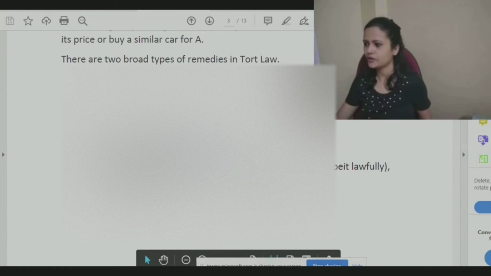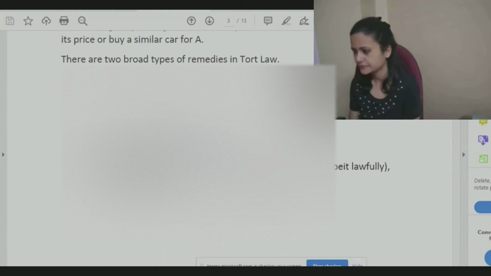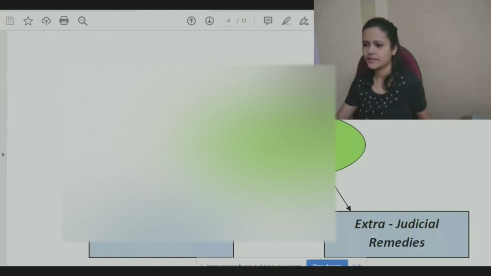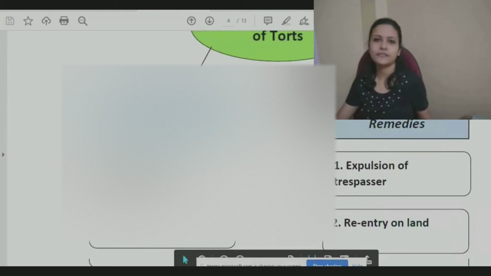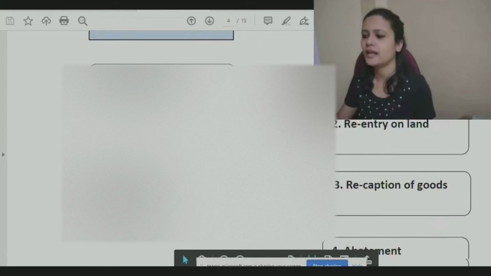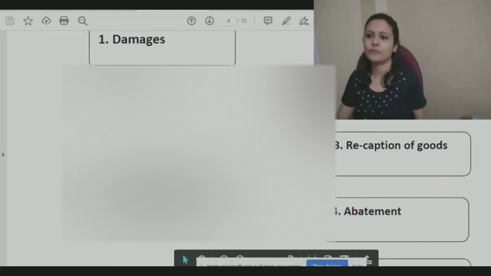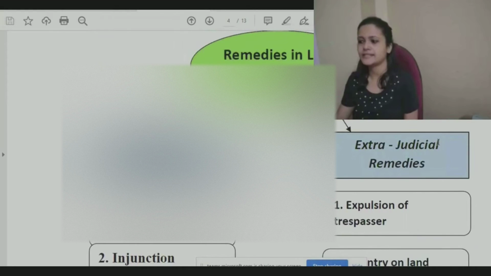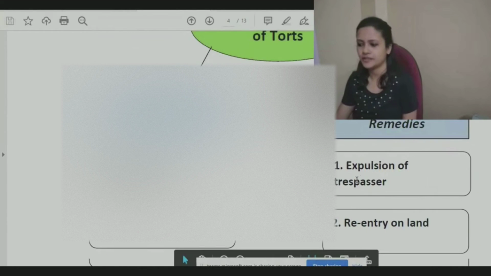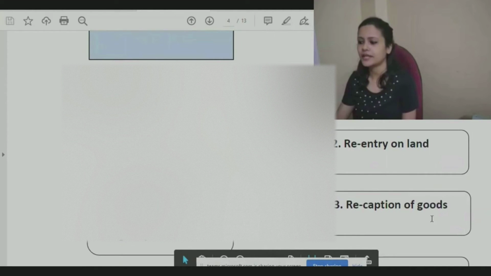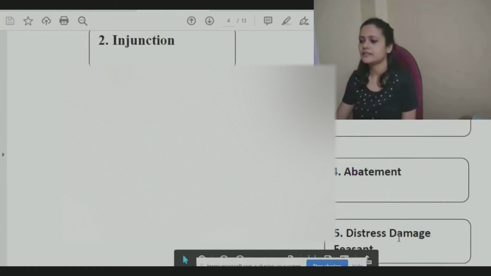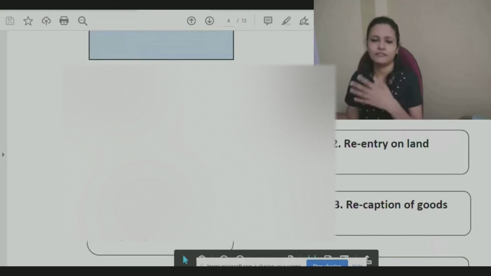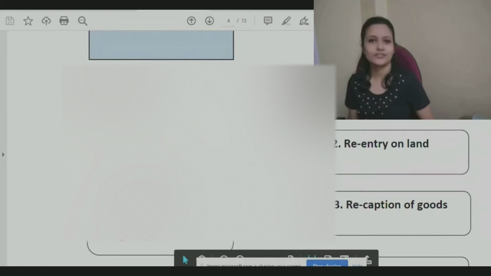Do you remember what all types of remedies we have in judicial remedies in tort? We have damages, injunction, plus specific restitution of property, which are nothing but judicial remedies. Court will provide us that. At the same time, we have extrajudicial remedies as well: expulsion of trespasser, re-entry on land, recaption of goods, abatement, distress, damage, visit. So these are 5 different types that we have in extrajudicial remedies.